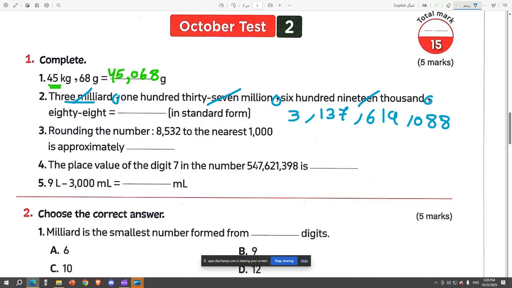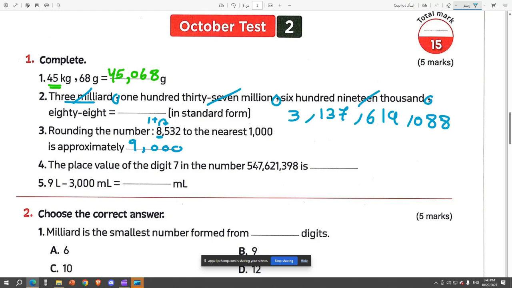Okay, mister, let's move on to the next question. The next question says round the number 8,532 to the nearest thousand. So you look at the 8, look next door, you find 5. So you add one more. So now 8 becomes 9 and the rest of the numbers are zeros. Well done, kids. Okay, the next question.